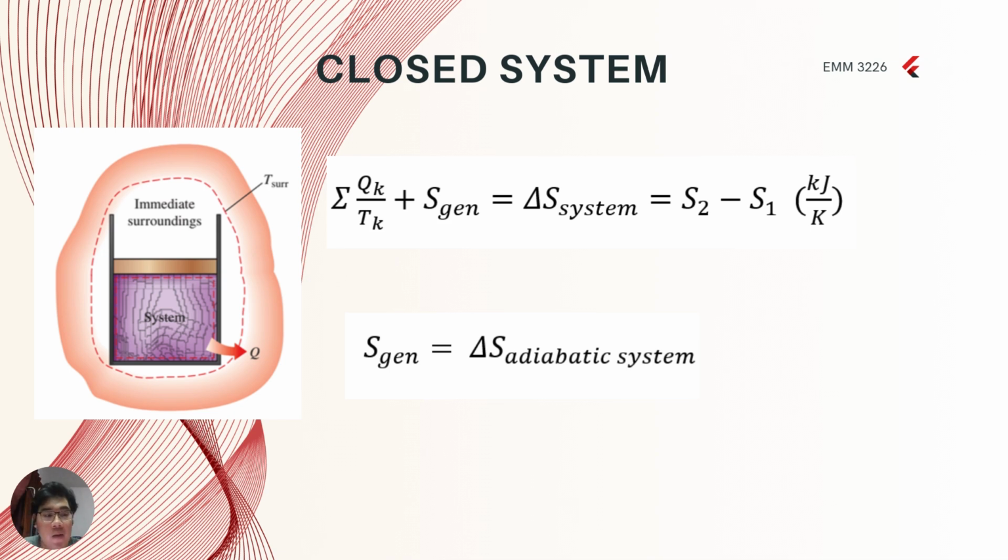Then we get the formula sum Qk over Tk plus S generation equals delta S system equals S2 minus S1, where the unit is kilojoule over Kelvin. For an adiabatic process, the entropy transfer term in the preceding relation drops out, and the entropy change of the closed system becomes equal to the entropy generation within the system boundary, where the formula is S generation equals delta S adiabatic system.